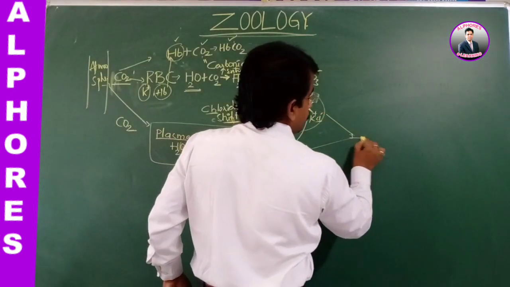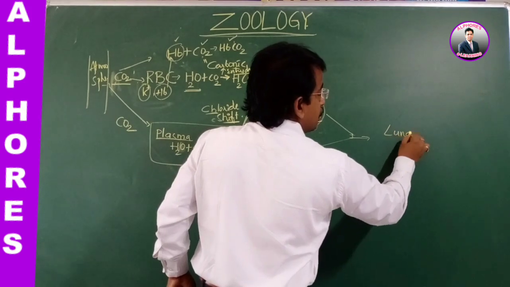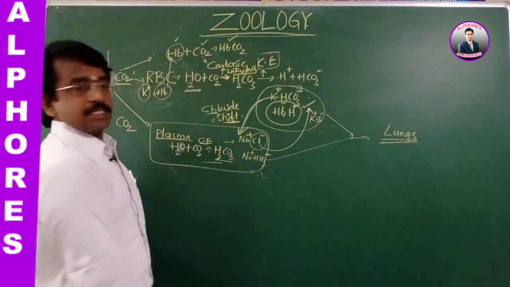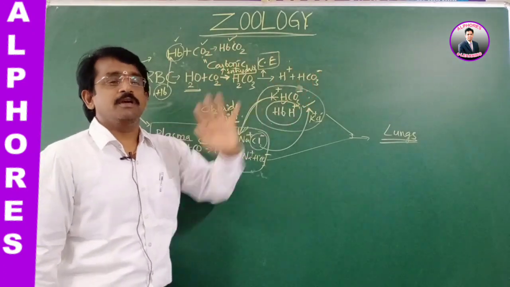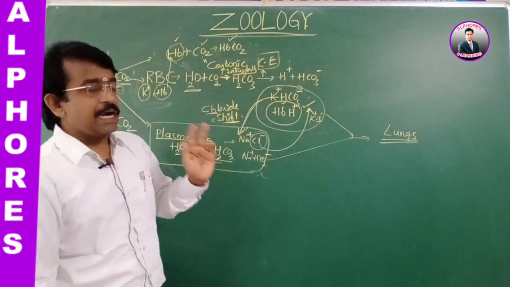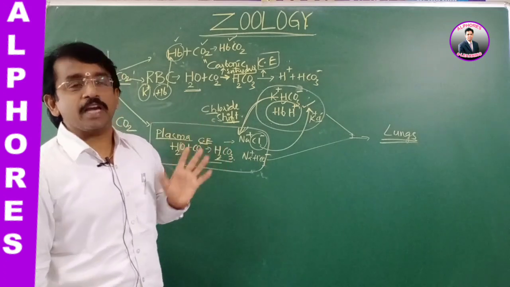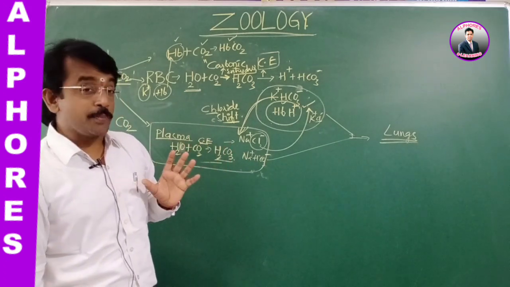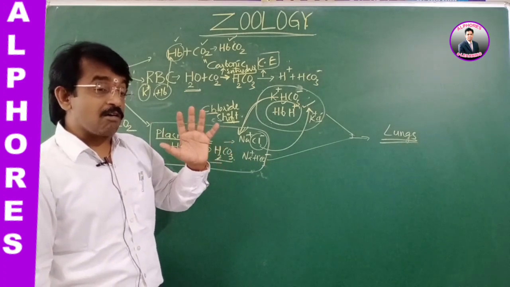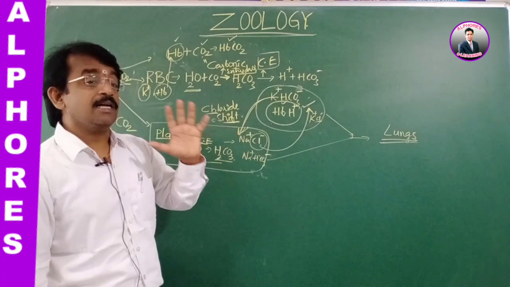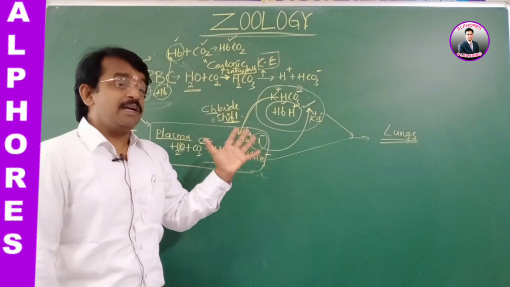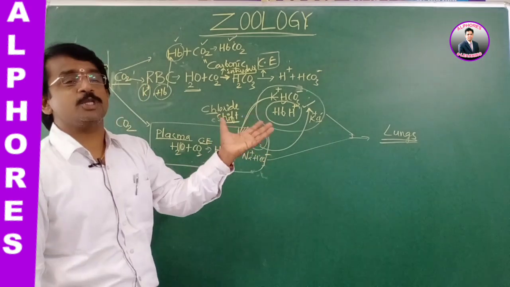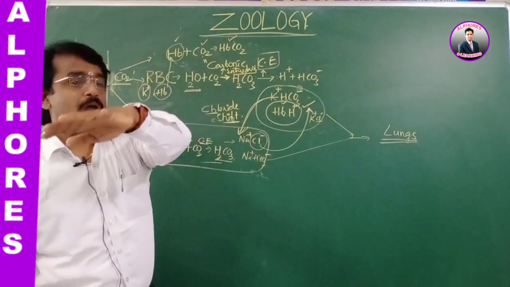Look here. This is what we see at the lungs. So transportation of gases takes place up to the lungs. At the lungs the pulmonary exchange of gases takes place, which means the carbon dioxide present in the blood goes into the alveoli of the lungs, and at the same time the oxygen present in the lungs goes into the pulmonary capillaries.